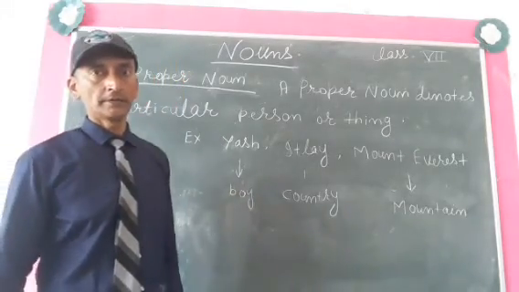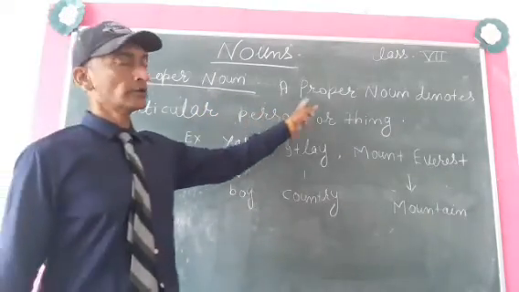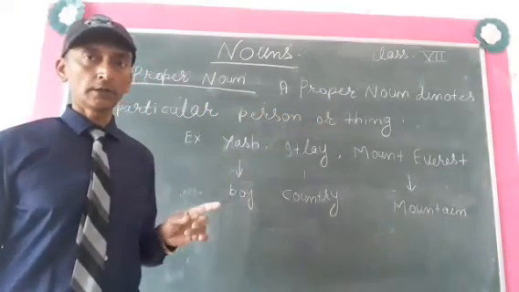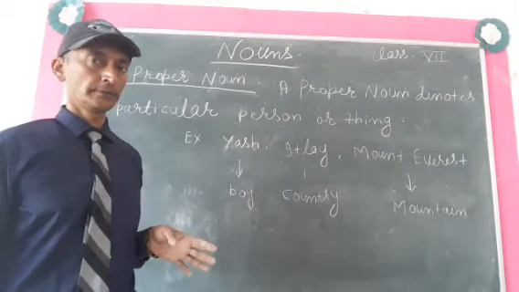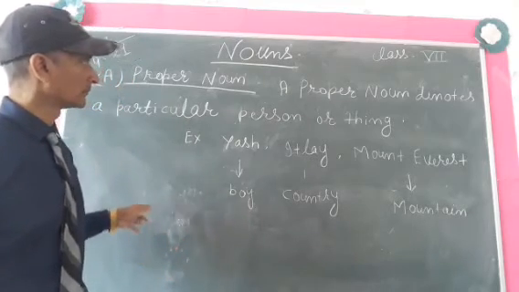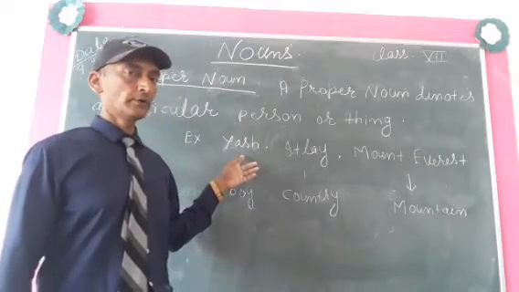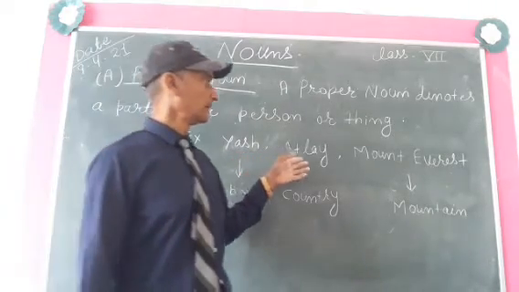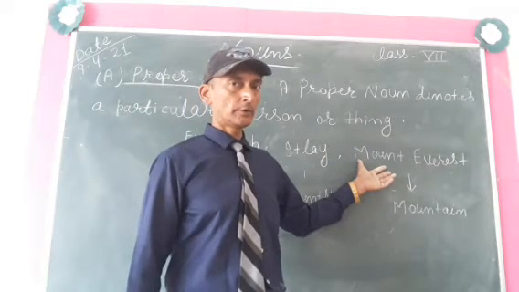Now the first kind is proper noun. A proper noun denotes a particular person or place. That will be a proper noun. For example, Yash is an example of proper noun. Italy is an example of proper noun. Mount Everest is an example of proper noun.